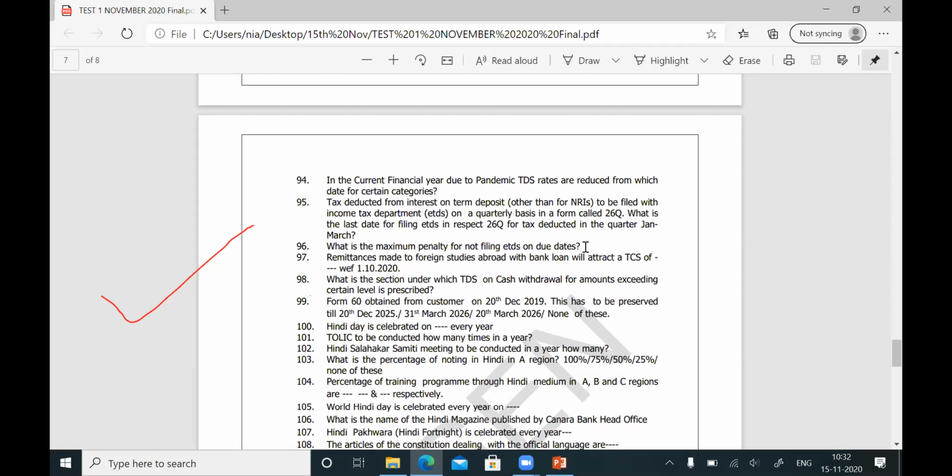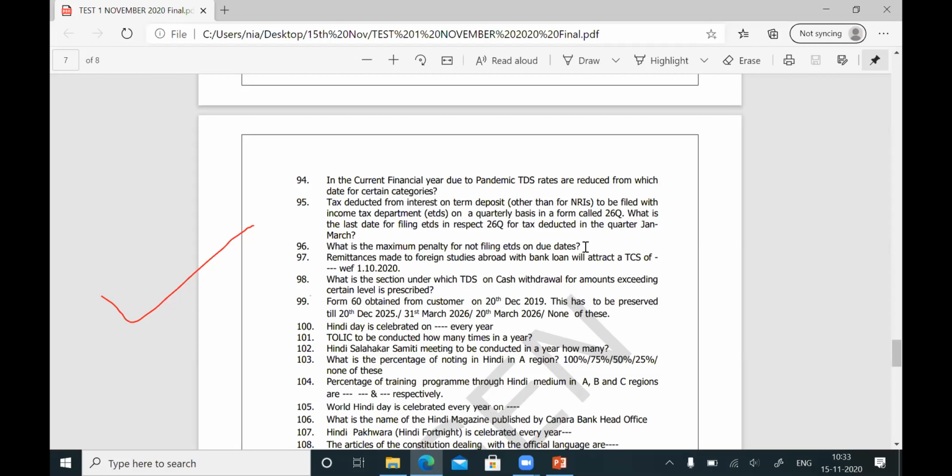For every quarter there is a date, which is available in the PowerPoint presentation. The penalty per day is 200 rupees.